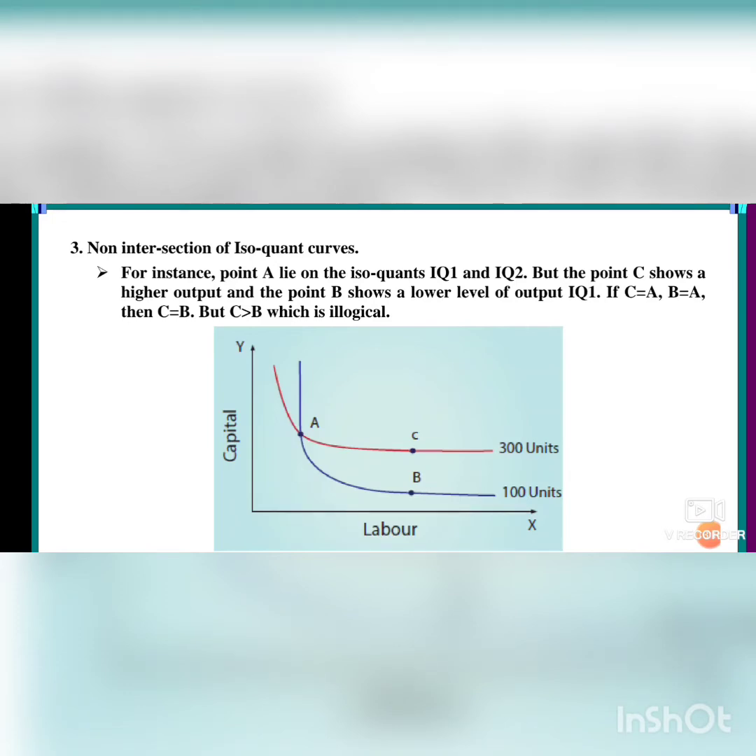Say isoquants IQ1 and IQ2. At the top you can write IQ1 and here on the x-axis you can write IQ2. But point C shows a higher output and point B shows a lower output, isn't it?